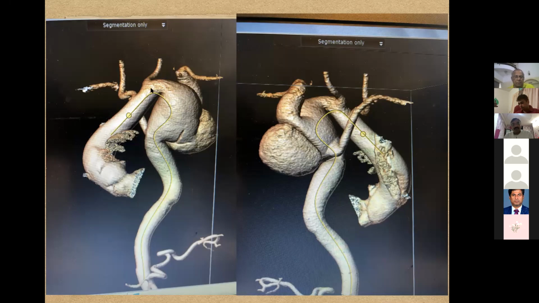So you can see a huge saccular aneurysm in the distal part of the arch. This is the aberrant right subclavian artery arising from the aneurysm. And this is the left subclavian artery. Origin is aneurysmal here, and this is the aberrant right subclavian artery.